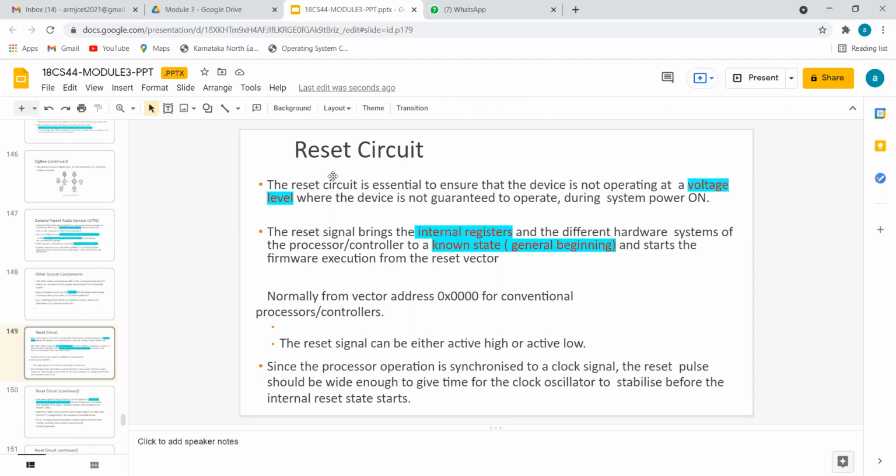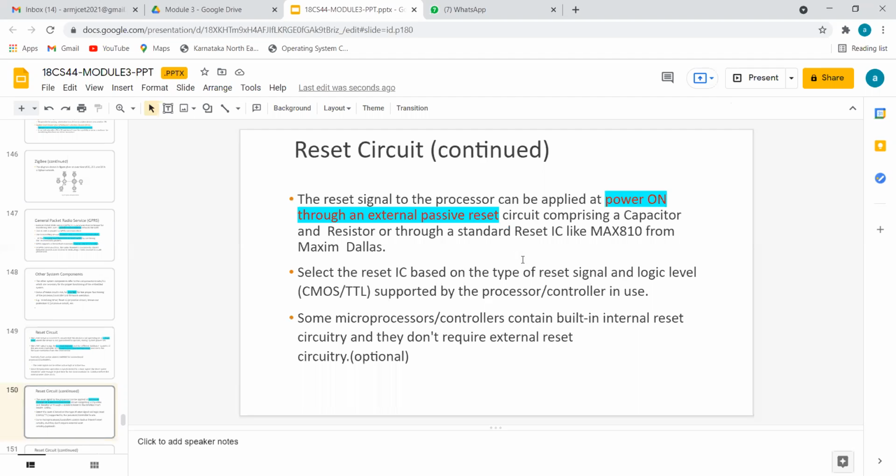So with respect to time, within 5 seconds, within 10 seconds, the system should get reset. As I mentioned, it's a power on reset, and it's an external passive. That means I have two options. One, I can go in my laptop. If the screen is visible for you, I can show you here. See this case here: if I go with this, you can see the restart. This is through software.